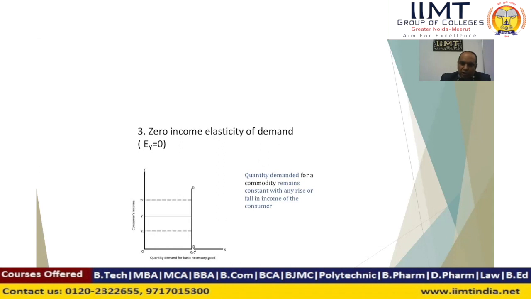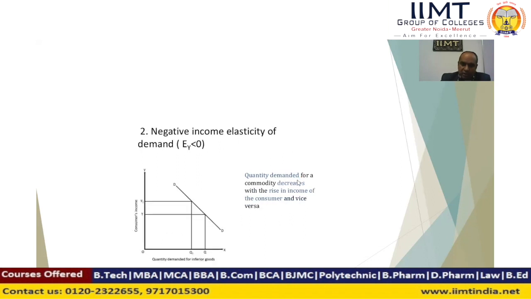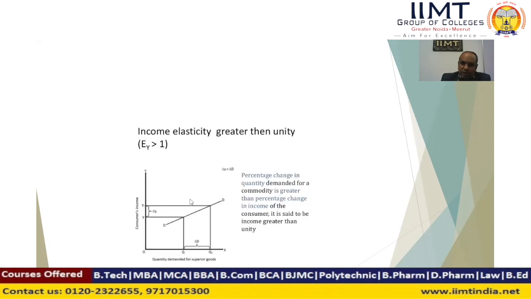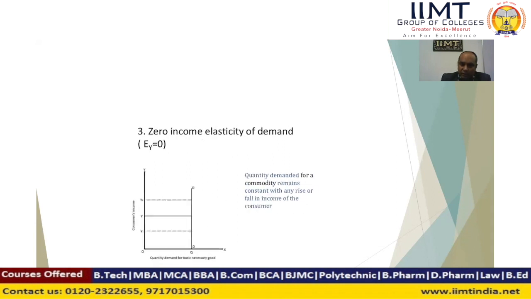Means there is no change in the consumer demand and maximum change in income when income rises and income falls. That type of situation is the income elasticity of demand. And positive income elasticity greater than 1 is when a change in income brings a response in the quantity demanded. This is the major difference between positive and negative income elasticity.